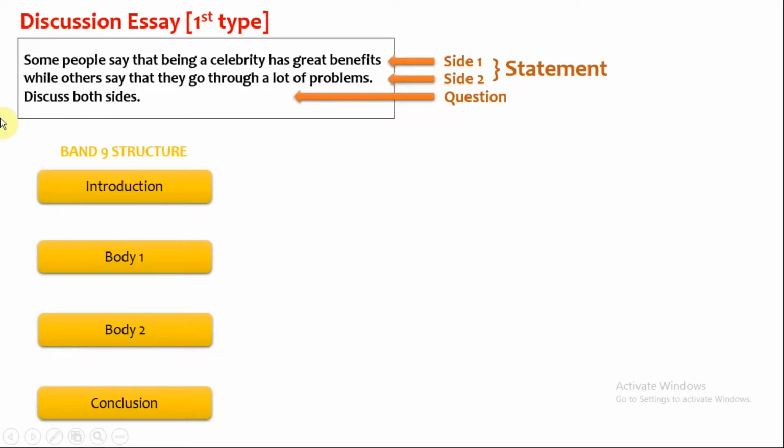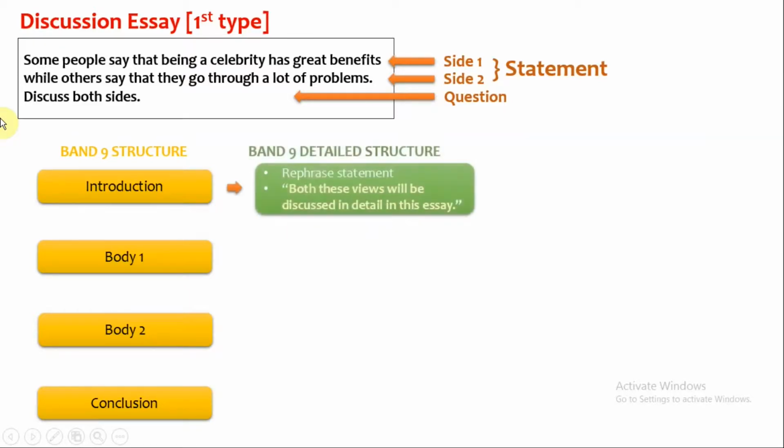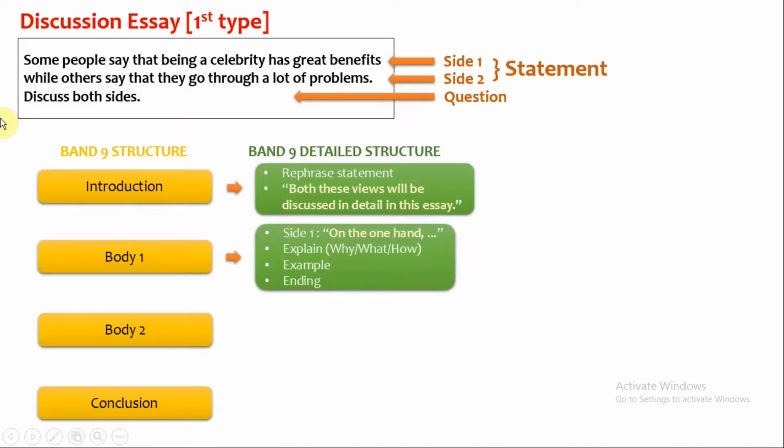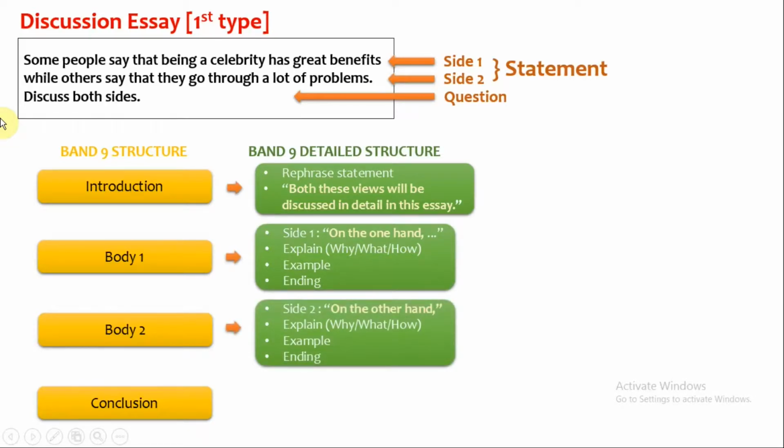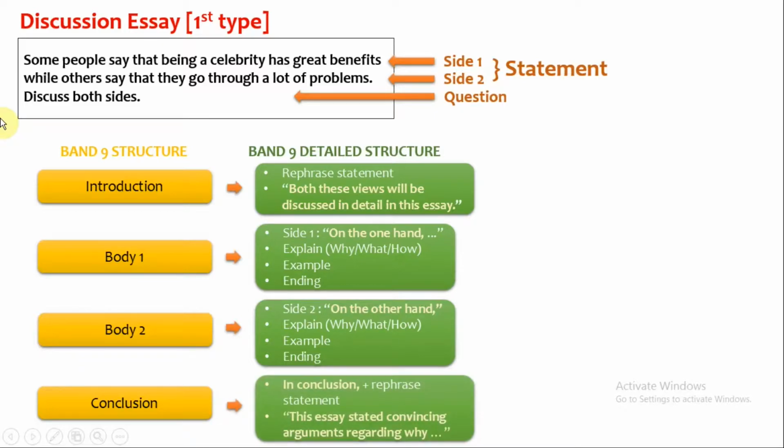This is a Band 9 structure for discuss two sides essay and it must have 4 paragraphs. The first paragraph is an introduction where you must paraphrase the statement and then write this exact sentence. The second para is the body 1. In this para, you write about side 1 along with explanation, example and ending. The third para is the body 2. In this para, you write about side 2 along with explanation, example and ending. The fourth para is conclusion where you must paraphrase the statement and summarize both the discussed sides. Always keep this structure in the correct order.